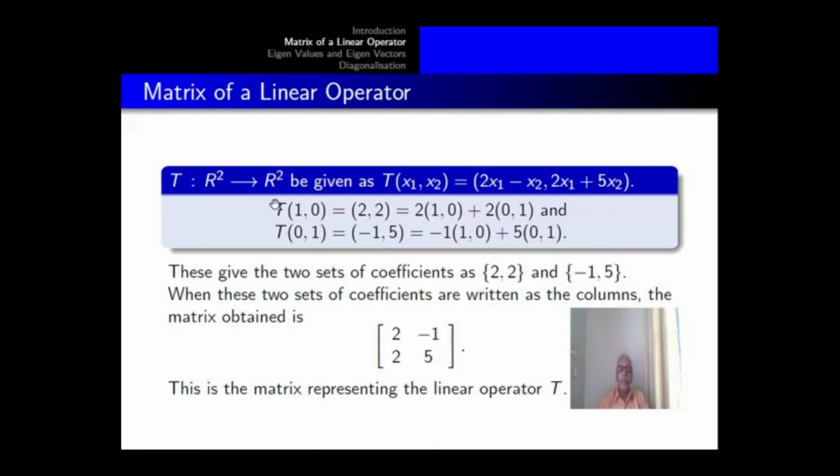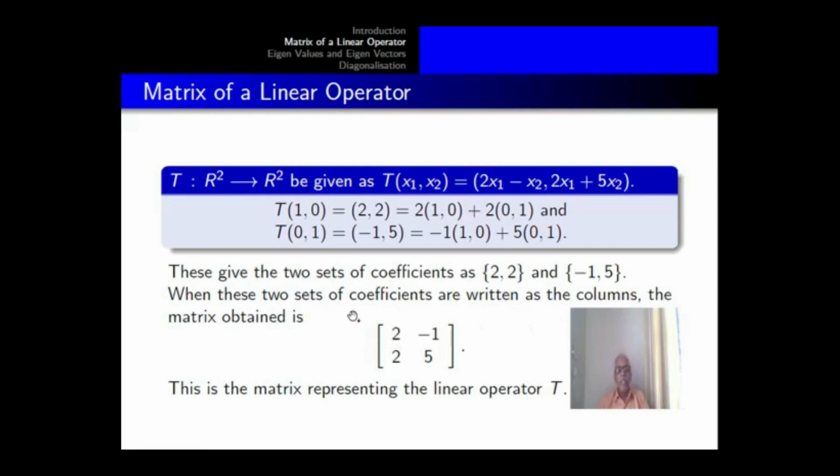T from R2 to R2 was given as T(x1, x2) = (2x1 − x2, 2x1 + 5x2). The images are written now as linear combinations of the basis vectors. (2, 2) equals 2 multiplied by (1, 0) plus 2 multiplied by (0, 1). (−1, 5) is −1 multiplied by (1, 0) plus 5 multiplied by (0, 1). These give the two sets of coefficients as (2, 2) and (−1, 5).